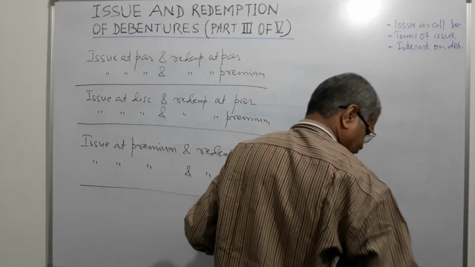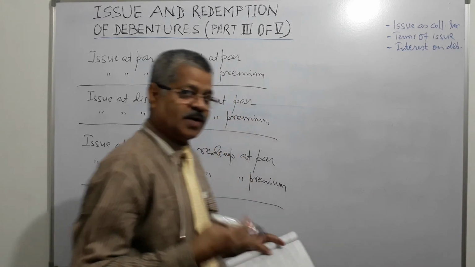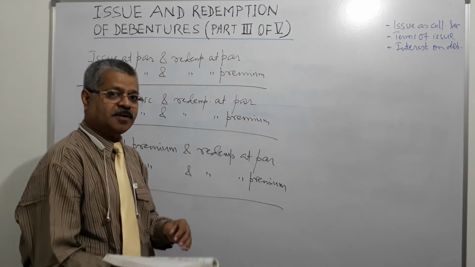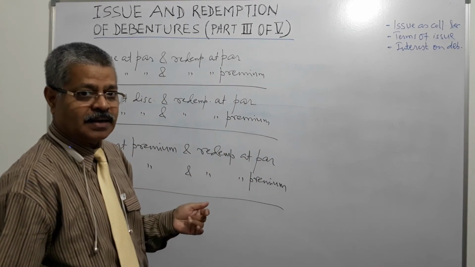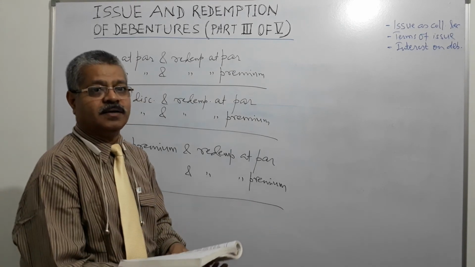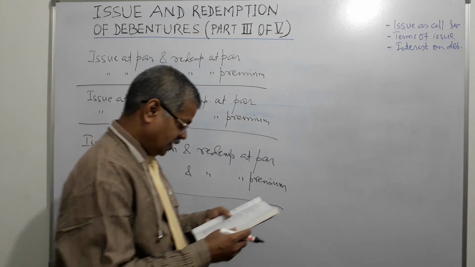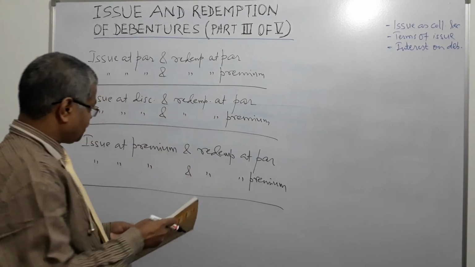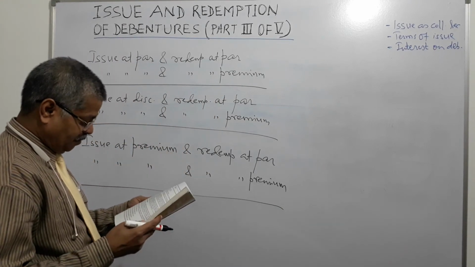Now the last one is issue at premium and redemption at premium. So at the time of issue, a 100 rupee debenture is issued at 110, at the time of redemption it is redeemed at 120, right? So issue at premium, redemption at premium.